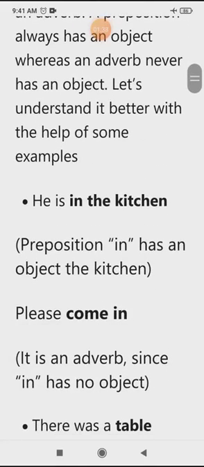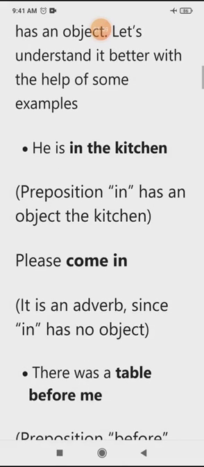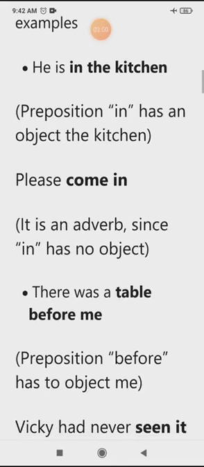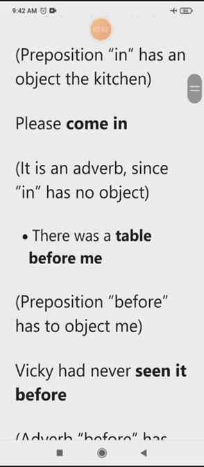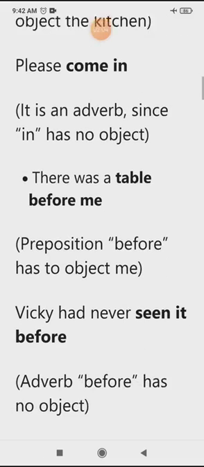As you can see, this is the example. He is in the kitchen. In is a preposition, which has an object, the kitchen. Please come in. It is an adverb since in has no object. There was a table before me. Before has an object, me. Vicky had never seen it before.